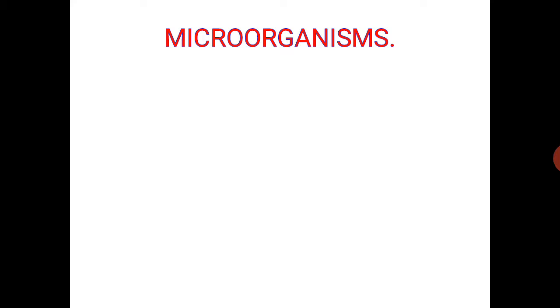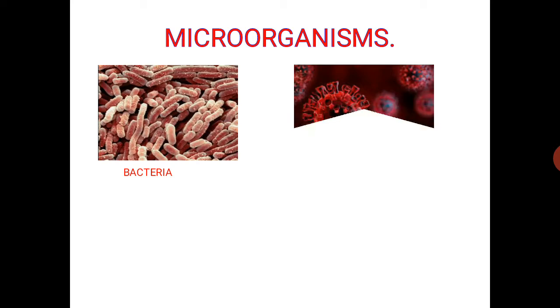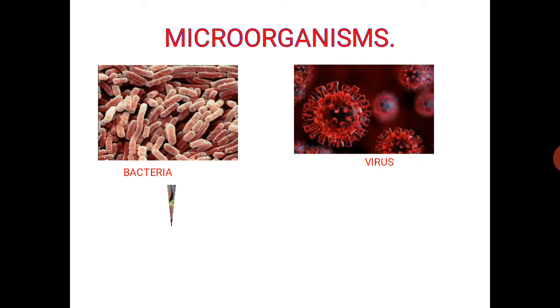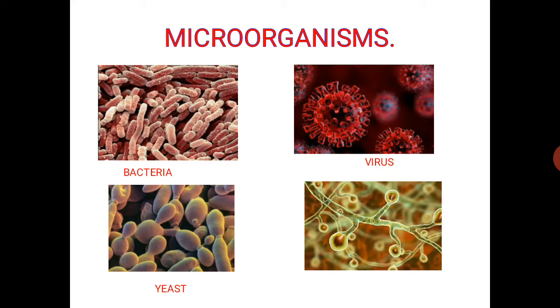Microorganisms. Microorganisms or microbes are very tiny organisms that cannot be seen with the naked eye. They can only be seen with a microscope. They live almost everywhere in water, food, and air. Many also live within human bodies. Some of the types of microorganisms are bacteria, virus, yeast, and fungi. These are the 4 types of microorganisms.